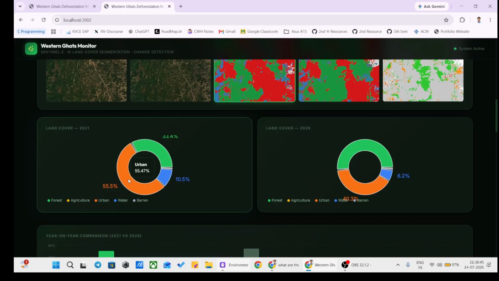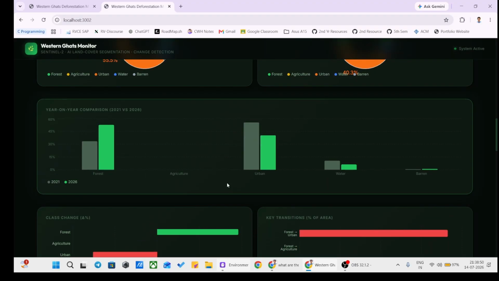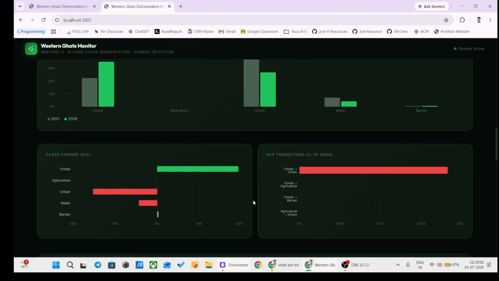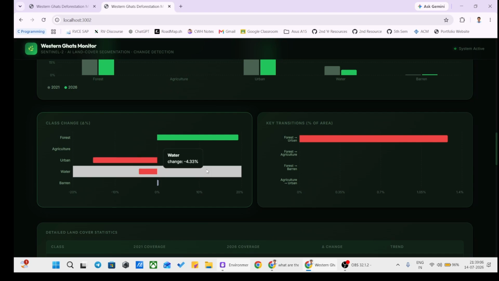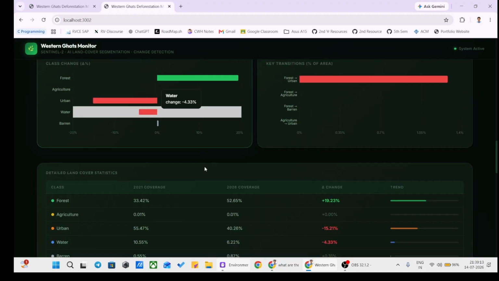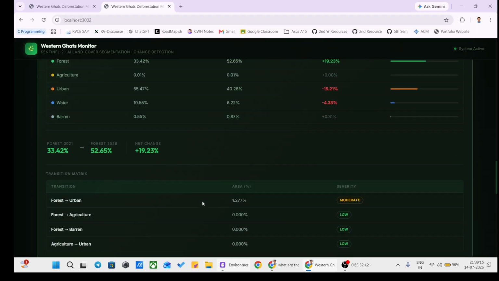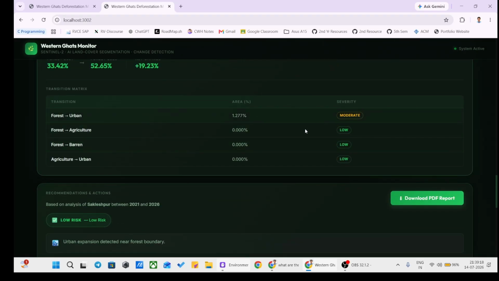This is the land cover graph in 2021, and in 2026 you can clearly see that forest has increased. My project is further validating the claim that during this period the government had launched a policy regarding afforestation in the Sakleshpur region. Hence the forest cover has increased and urbanization has reduced. But the main point to note is that water cover has also reduced, which means there are more droughts and more usage of groundwater. I have also given the severity report.